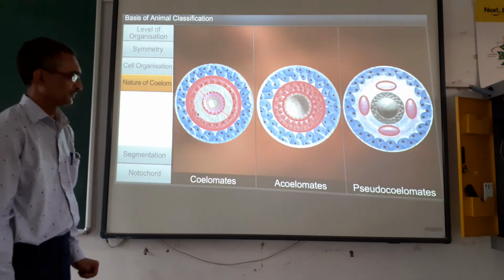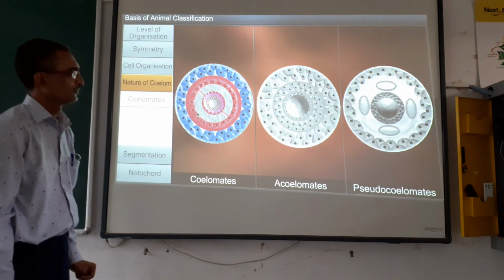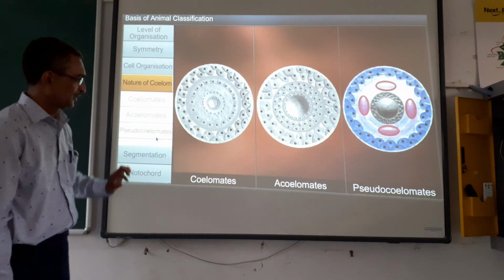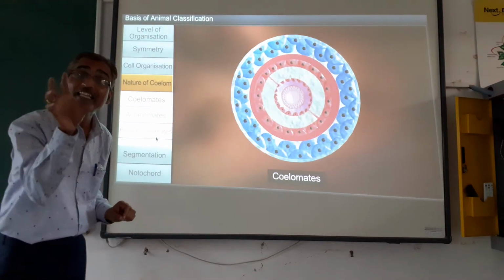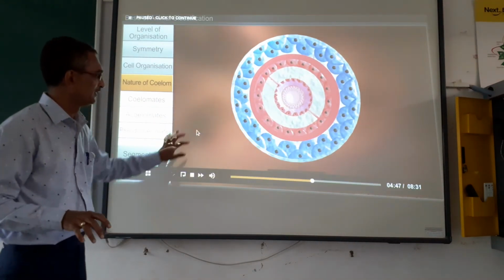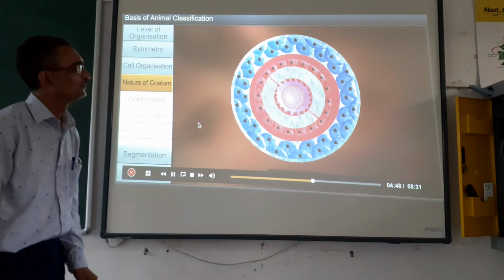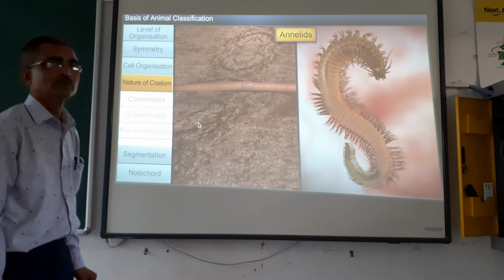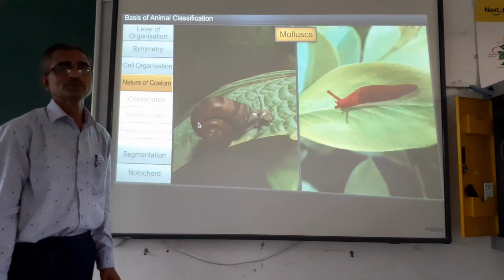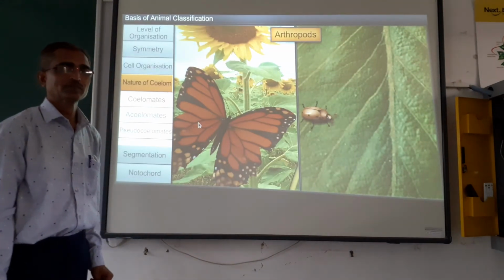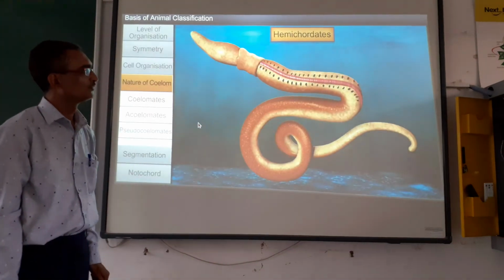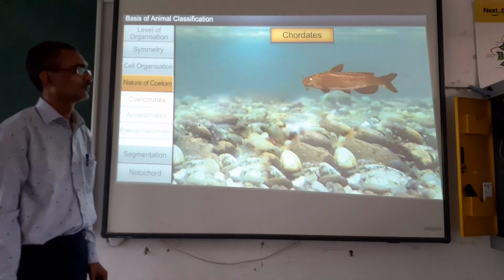There are three categories: coelomates, acoelomates, and pseudocoelomates. Coelomates are animals that possess the body cavity, such as annelids, mollusks, arthropods, echinoderms, hemichordates, and chordates.